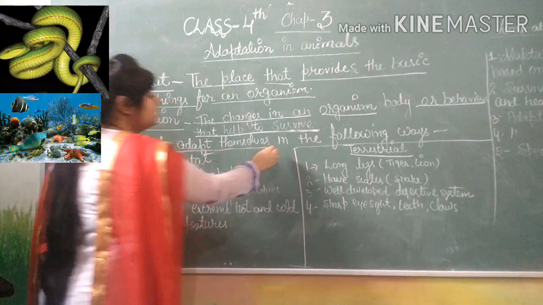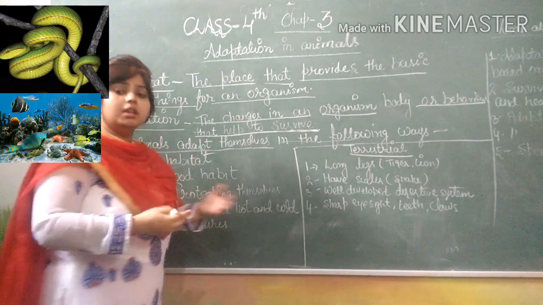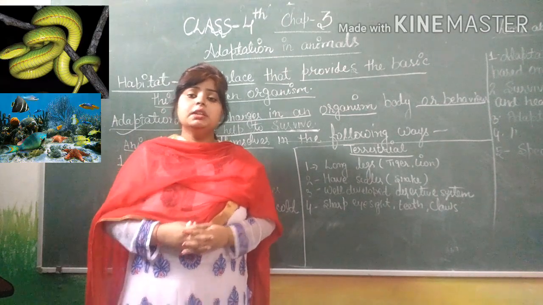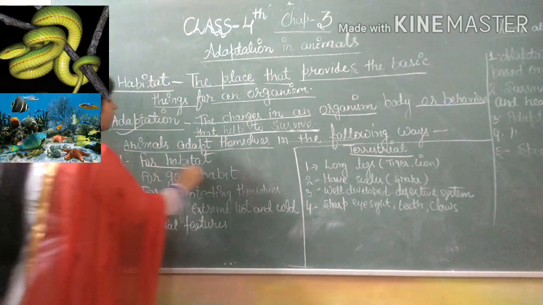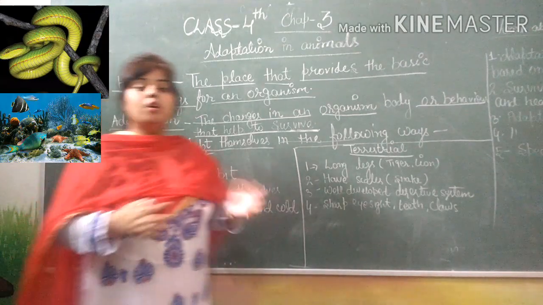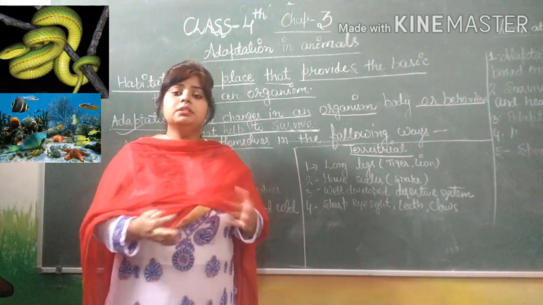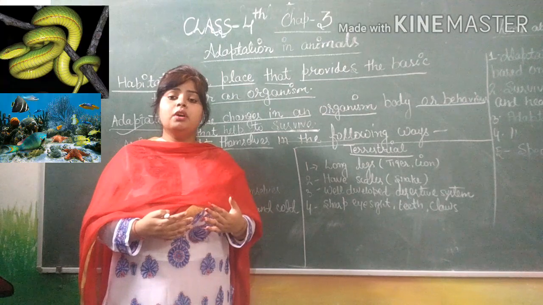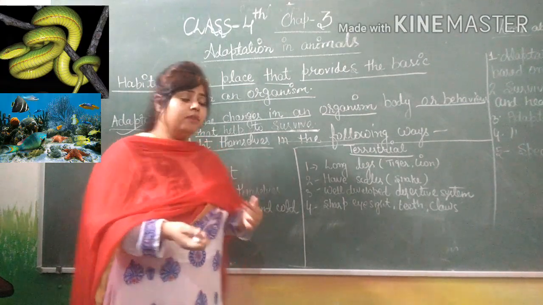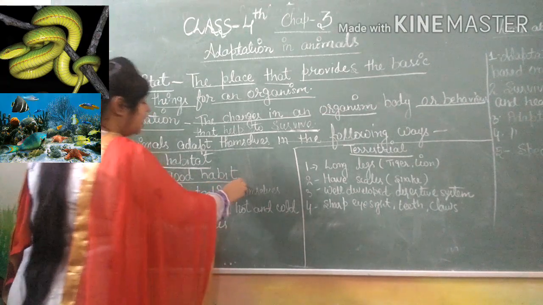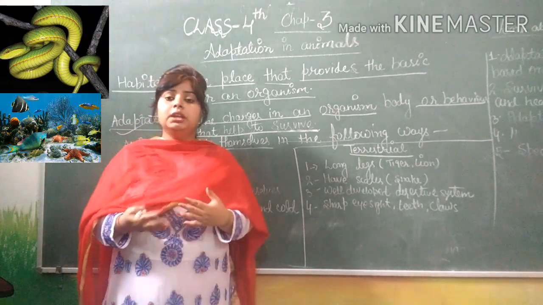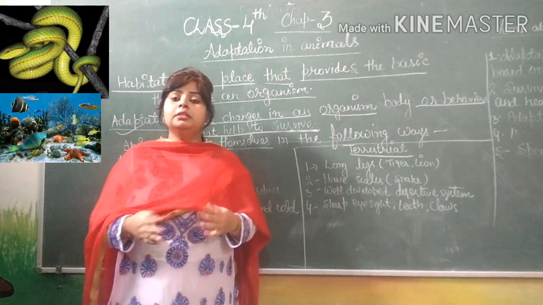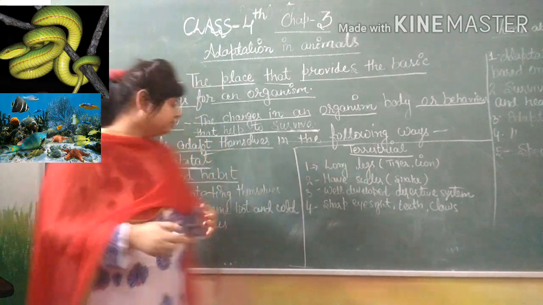Animals adapt themselves in the following ways. First is for habitat: for the survival of life, animals change their habitat from time to time and adapt features for a better life. Next is good habits: they take care of their babies and can live a long life.